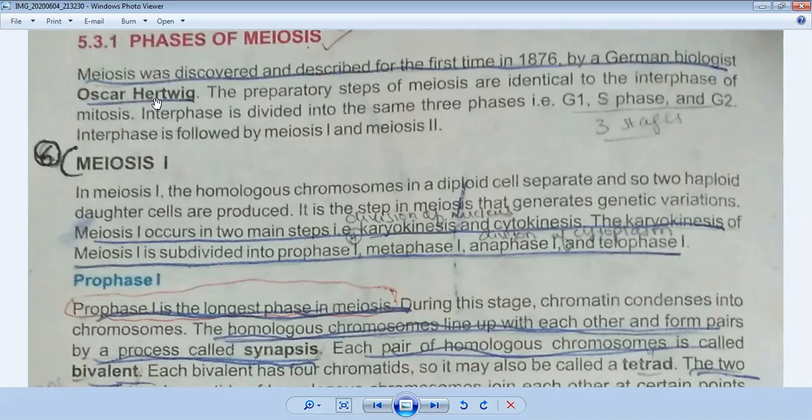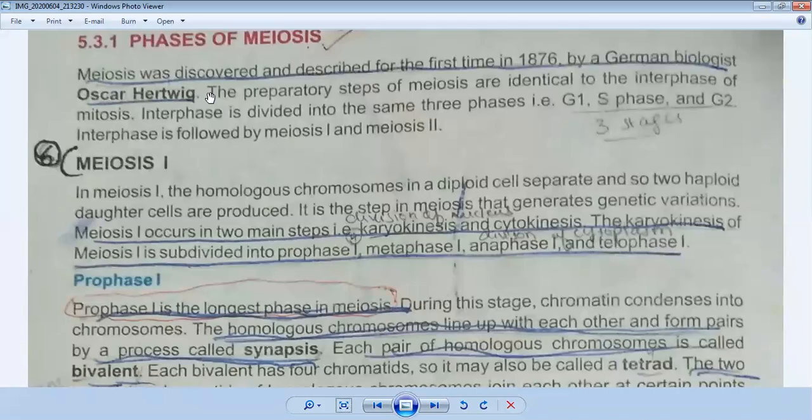Now, what is the process of meiosis? Meiosis is like mitosis. As you studied, it starts with interphase, which is further divided into G1, S, and G2 stages.